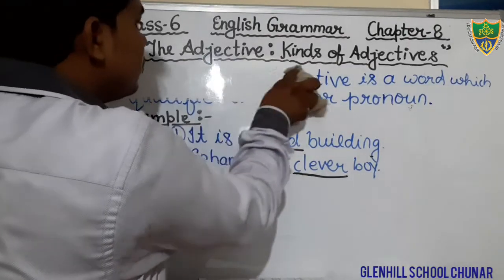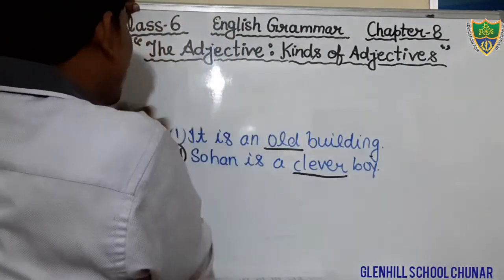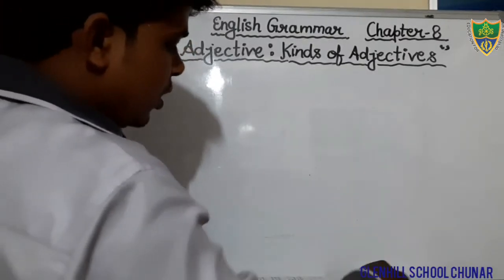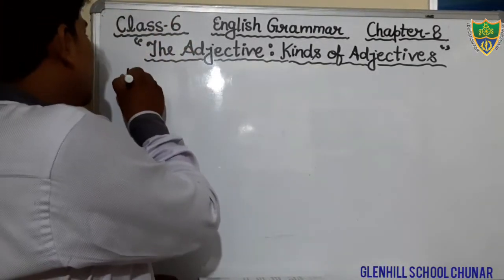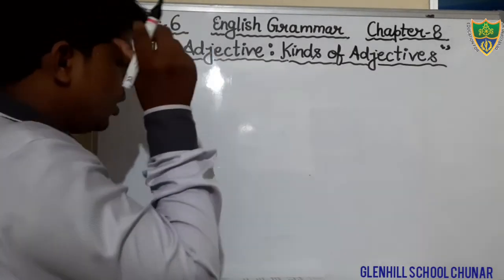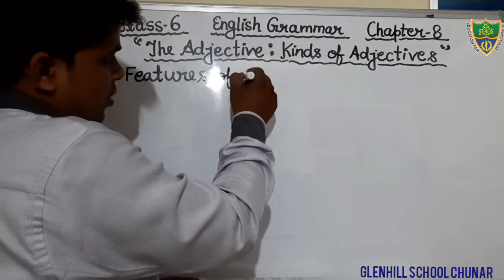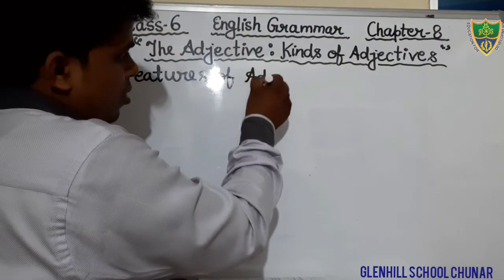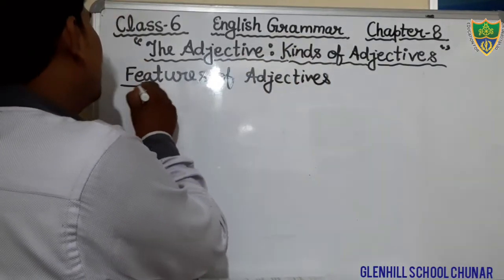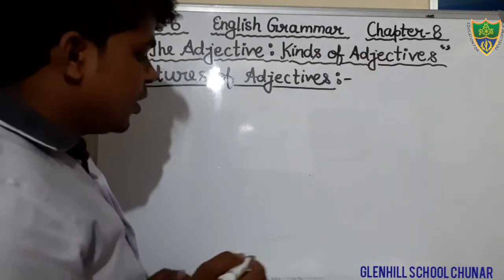Therefore, just put the next heading, features of an adjective. Okay students, there are so many features. We will discuss some important features.